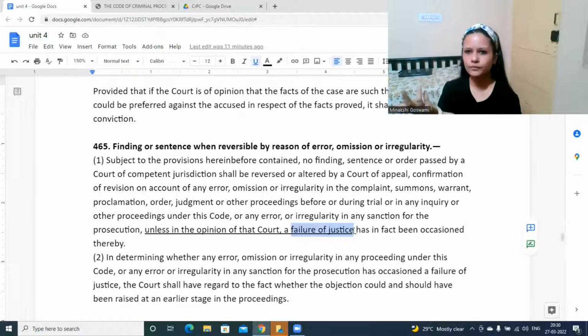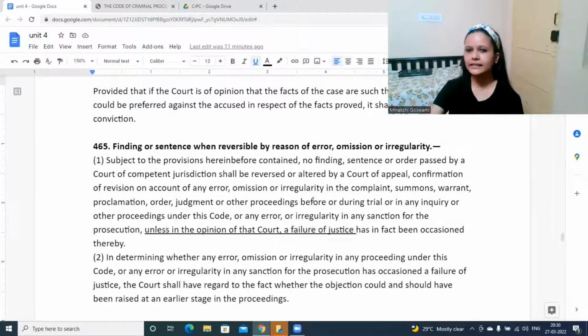Appeals can go to sessions court also. From magistrate it can go to sessions court. From sessions court appeal can go to high court. From high court it can go to Supreme Court. So wherever it is going, that would be the court of appeal. It may be sessions court also, high court also, Supreme Court also, depending on the situation. Depending on where the irregularity happened, on top of it whichever court is there, that will be the court of appeal.